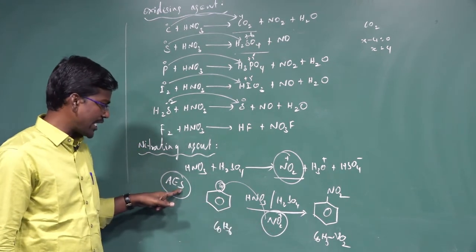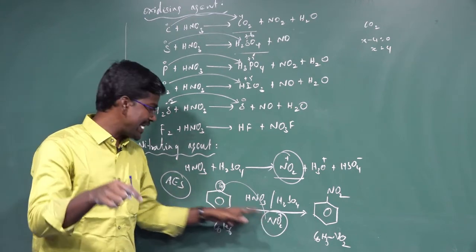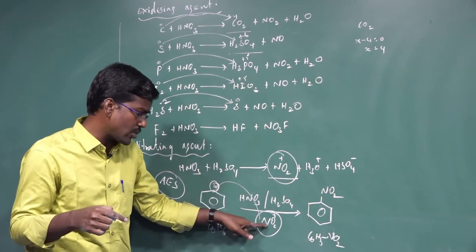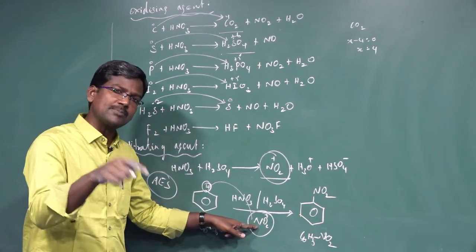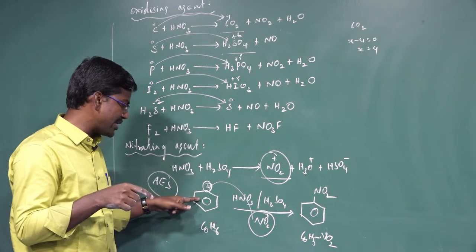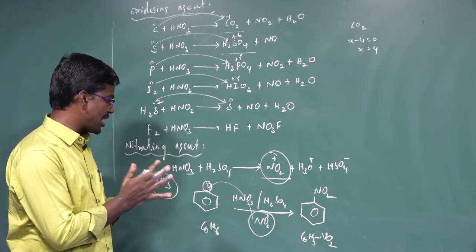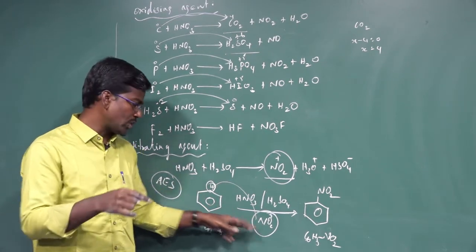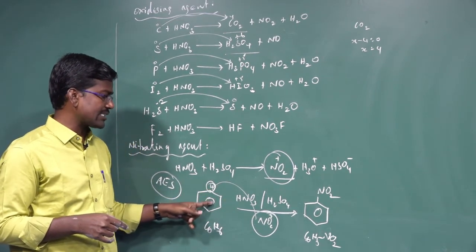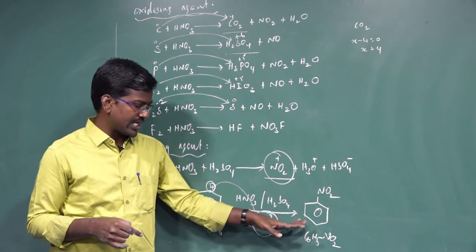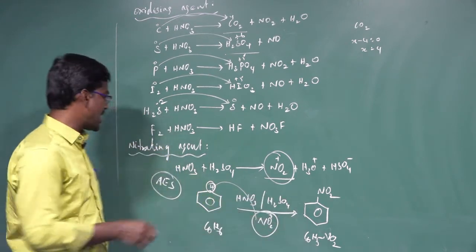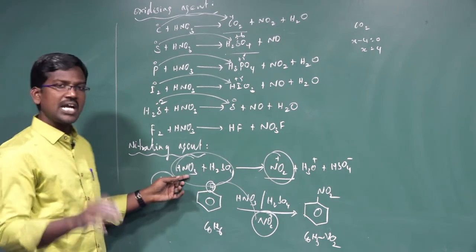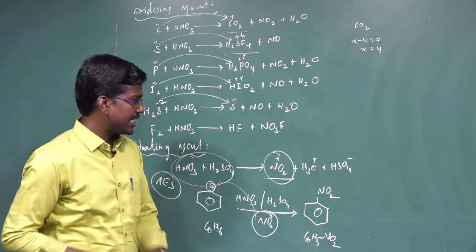What is the meaning of substitution? The electrophile substitutes in the place of hydrogen in benzene. Benzene contains hydrogen, replaced by NO2. So NO2 plus ion substitutes in the place of hydrogen in benzene. So this process is known as an aromatic electrophilic substitution reaction. NO2 plus ion substitutes hydrogen in the aromatic ring to form nitrobenzene. From this reaction, we can conclude that the nitrating mixture of nitric acid acts as a nitrating agent. Okay. Next one.